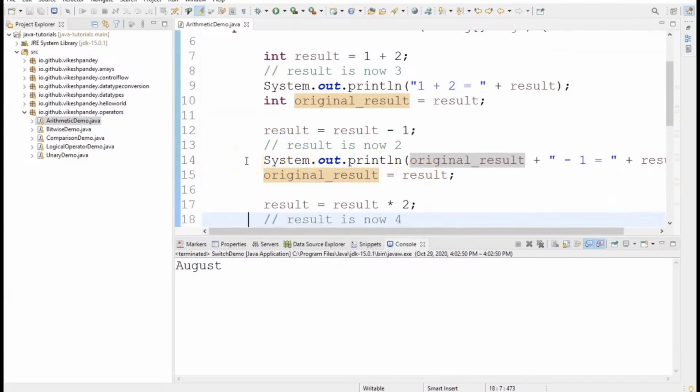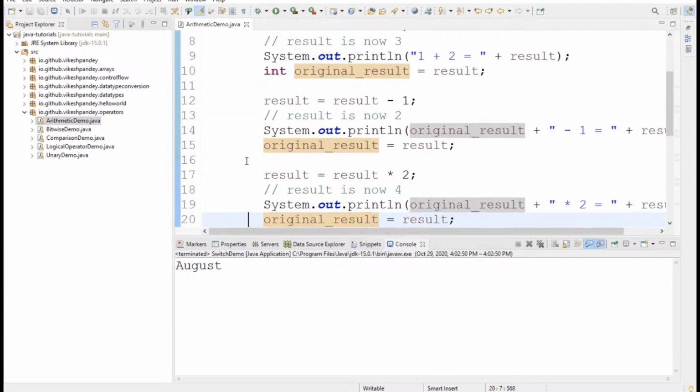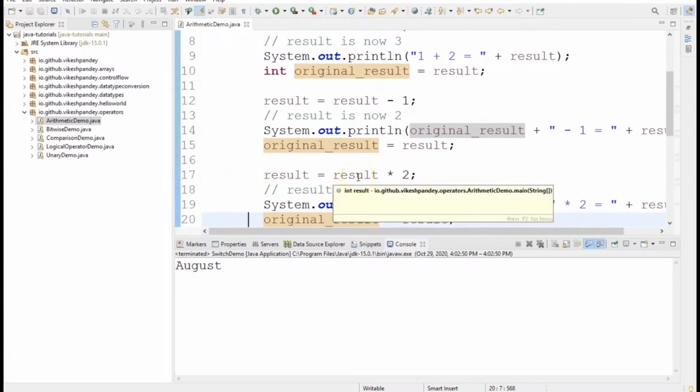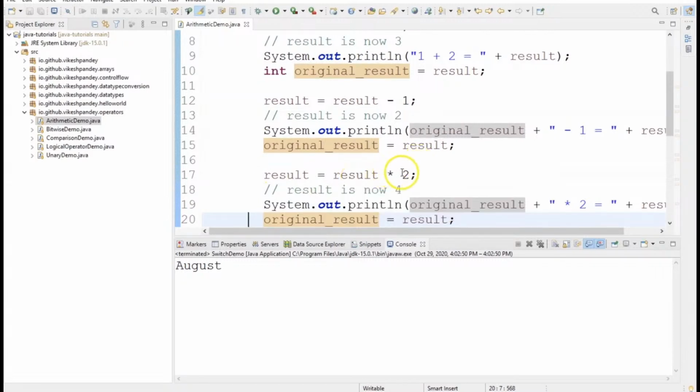So now original result and result both are at 2. Then I move ahead and I try to demonstrate the multiplication operation. So I take the same variable result and I say multiply it by 2. So whatever the value of result was, which at this place should be 2, multiply that value by 2. So 2 into 2, the new value of result should become 4 after this multiplication operation.